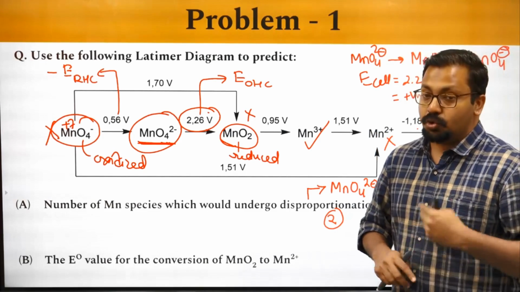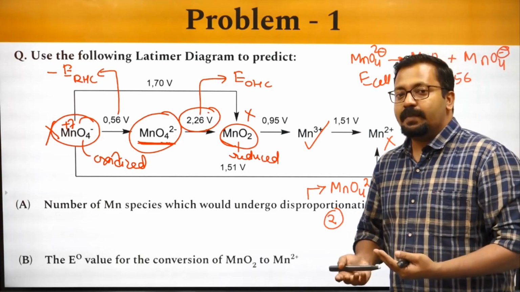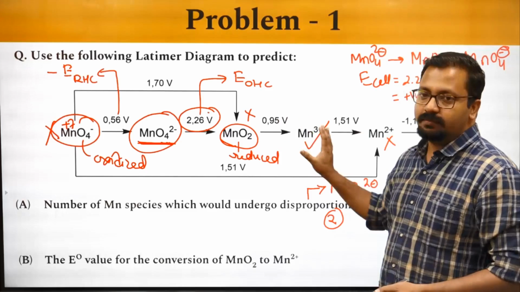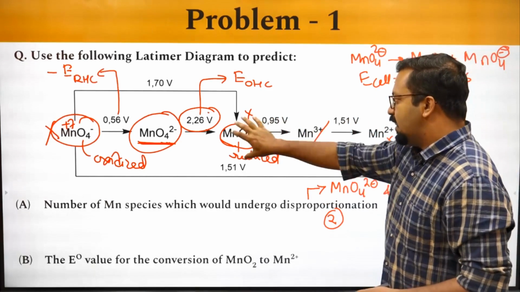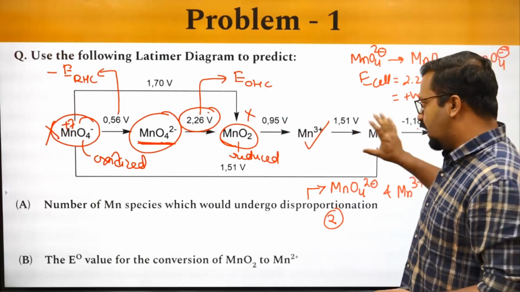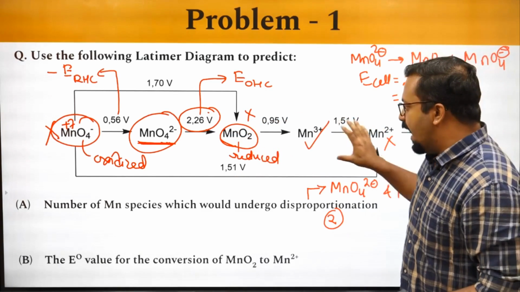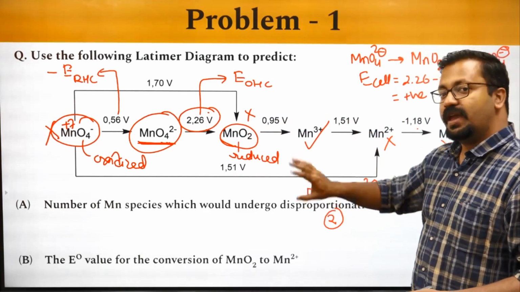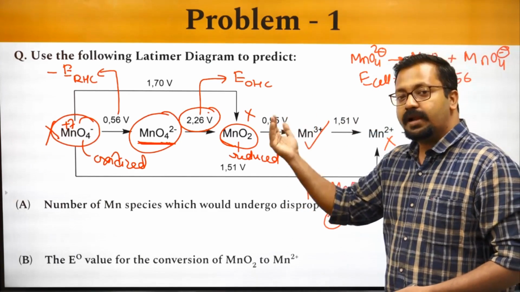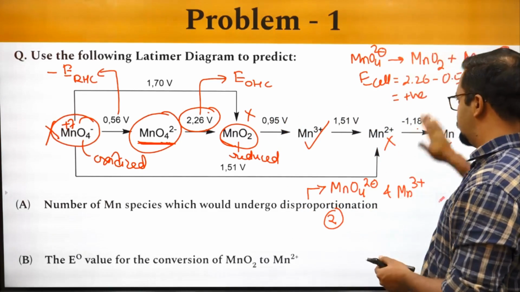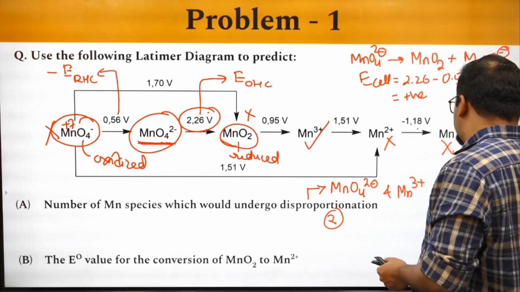Should we use the E cell method? Can I add both of them? No, because the complete reaction is not a redox change. We are adding two reduction reactions. We have to add two reductions to get the third reduction reaction. So how do we do that?